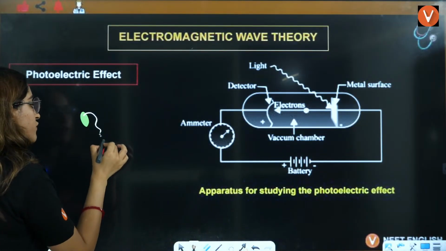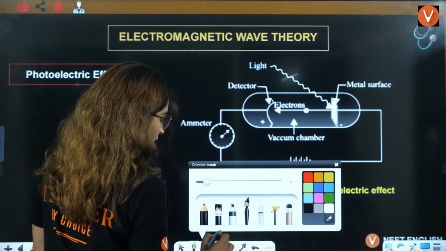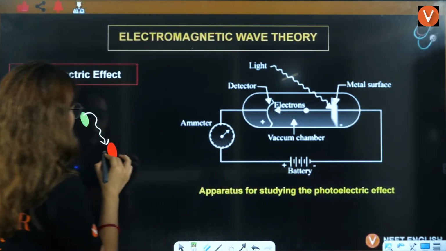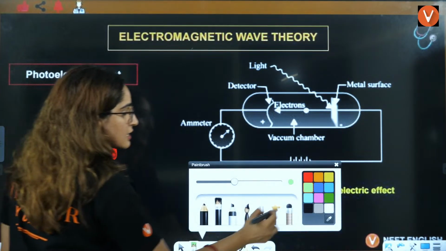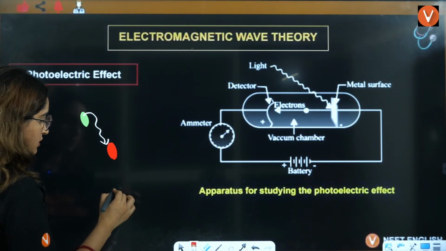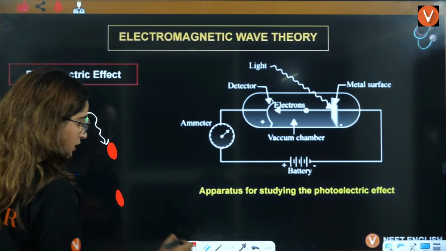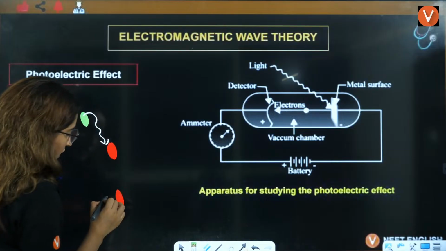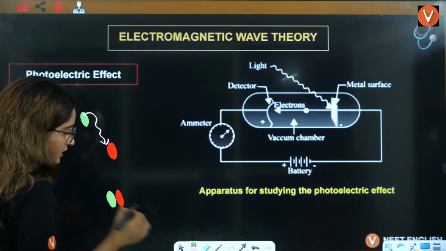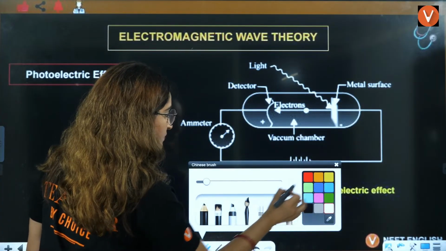When this photon strikes here, it will collide here. This photon is going to collide here and transfer its energy.